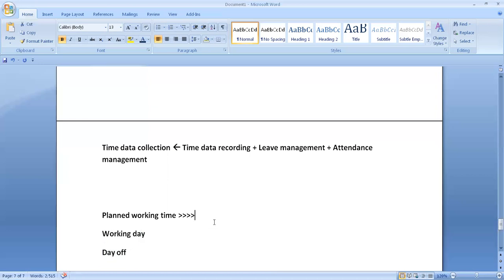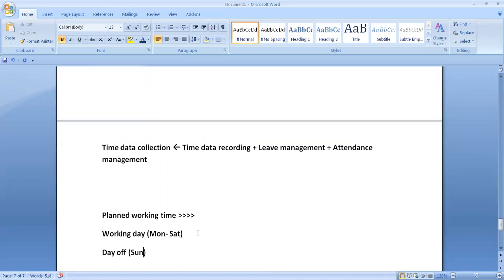Working day may be, for example, Monday to Friday for your company. For another company, it can be Monday to Saturday, depending on the company. Day off can be Sunday for your company. For some companies, it is Saturday and Sunday, it depends.